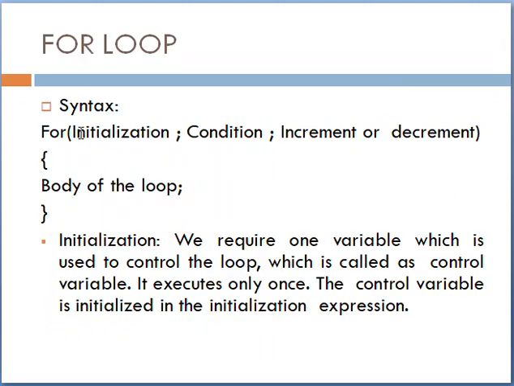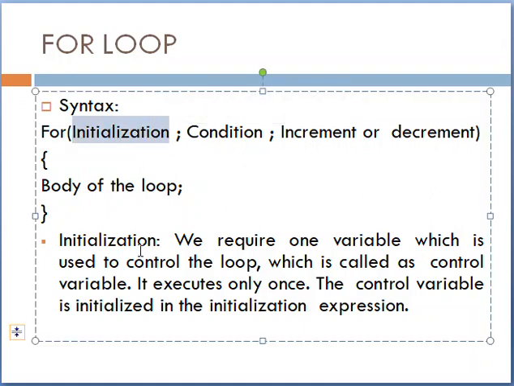Here the initialization, condition, and increment or decrement are all written in one bracket. We cannot write these three in different lines. We write all these three in one bracket: initialization, condition check, and increment or decrement, followed by the body of the loop. So first, initialization: we require one variable which is used to control the loop, which is called a control variable. It executes only once, when the control variable is initialized in the initialization expression.